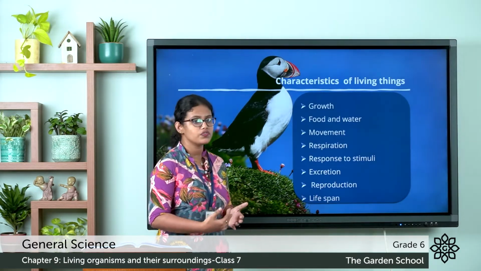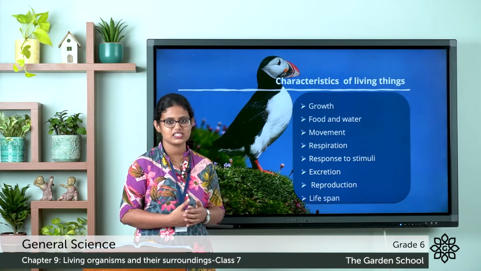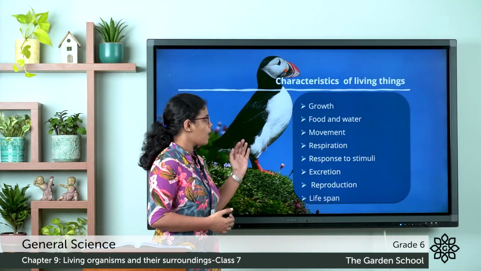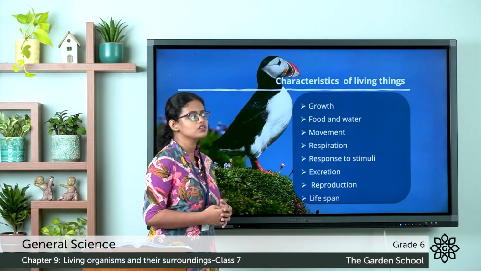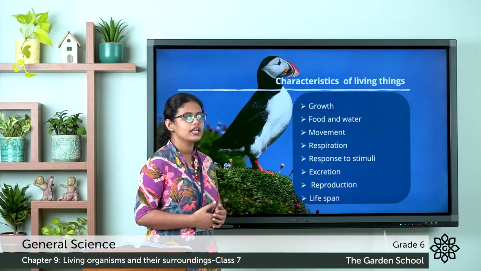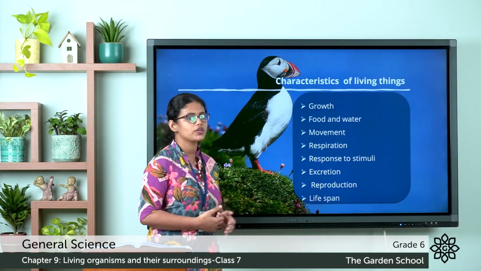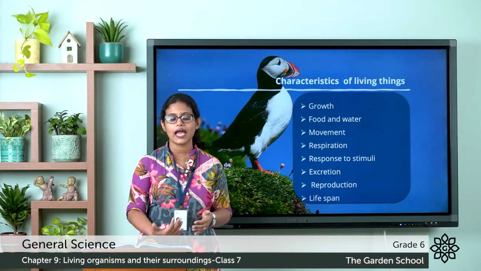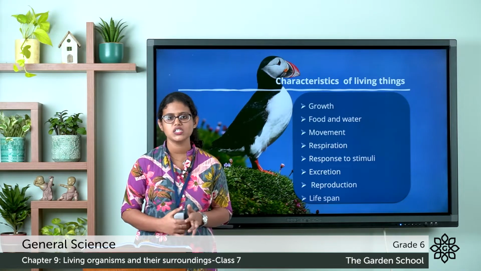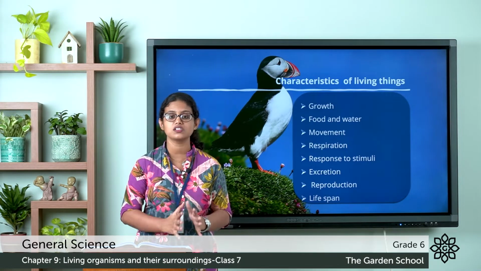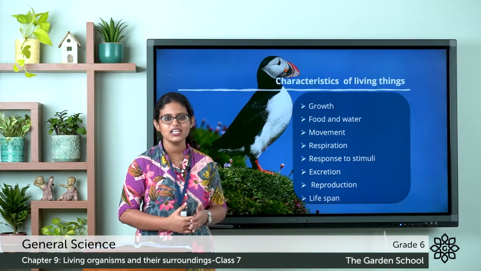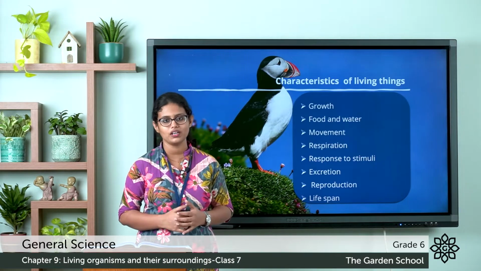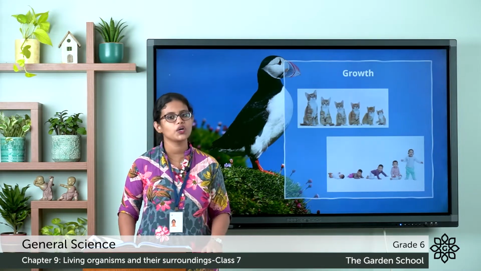You can see the different characteristics of living things. Growth, that is living things grow. Food and water. Movement. Respiration. Response to stimuli. Excretion. Reproduction and lifespan. So these are the certain characteristics of living things. And today, let's explain each of these characteristics one by one. The first one is growth.